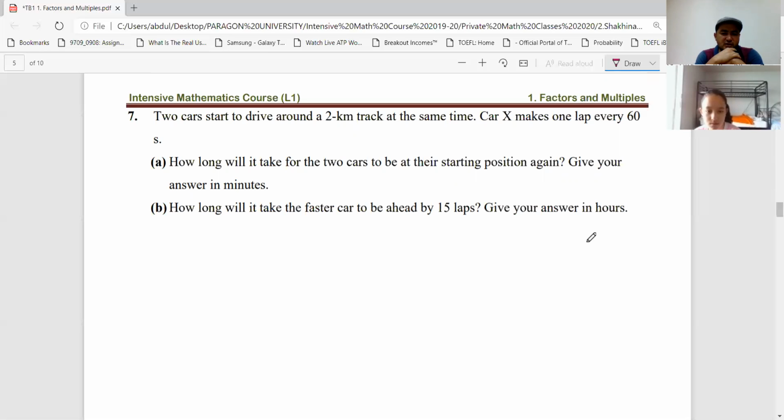Oh, this question is missing something, Shahina. I need to correct this. The second part is missing. So the question must be,